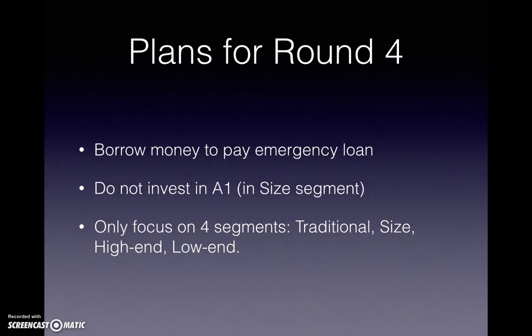We only have about 1 month to sell this product. So if we invest a lot in this product, we will have a loss at the end of round 4. And in round 4, our team will just focus on 4 segments: traditional, size, high end, and low end.